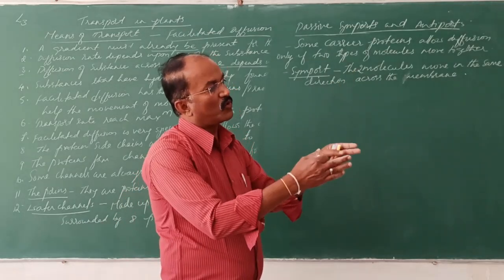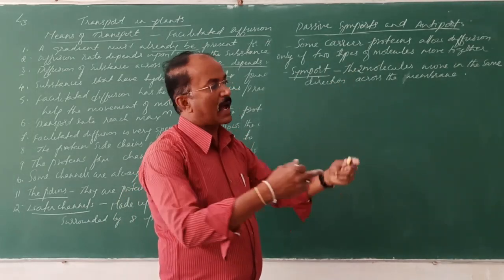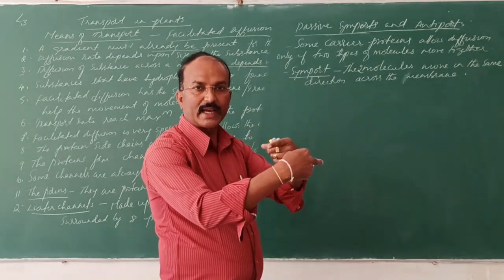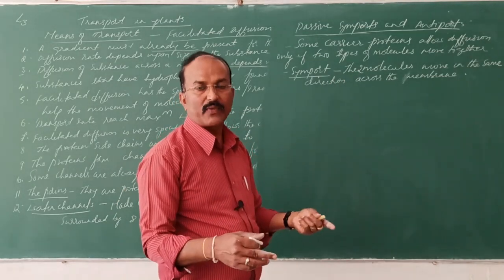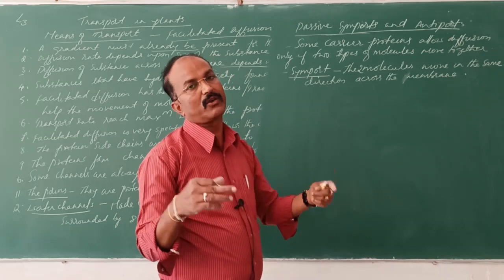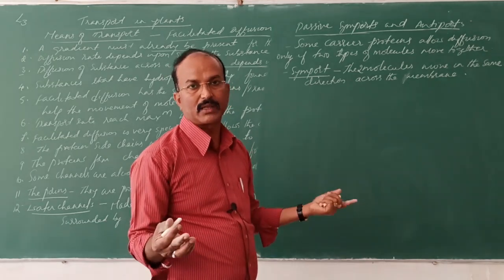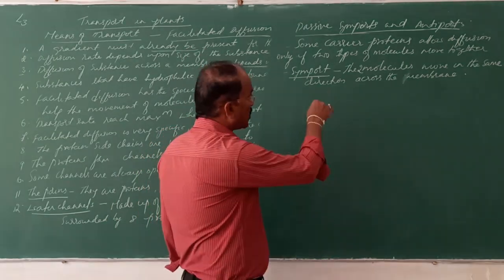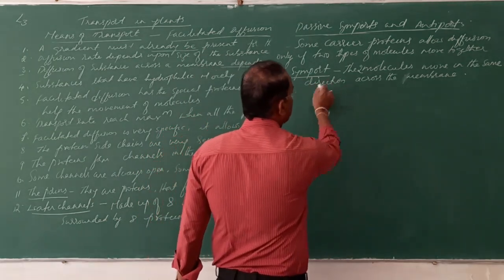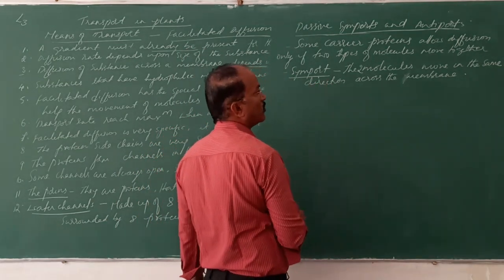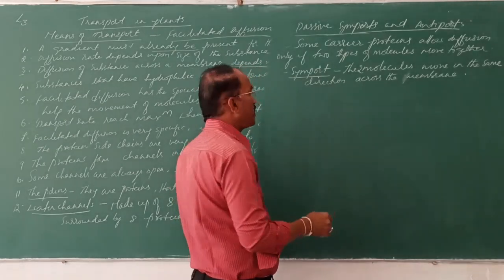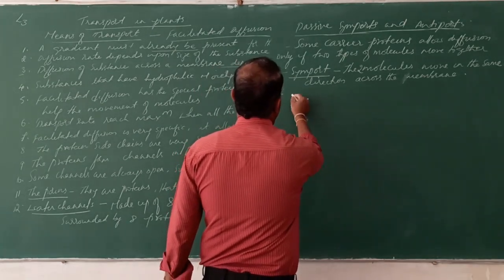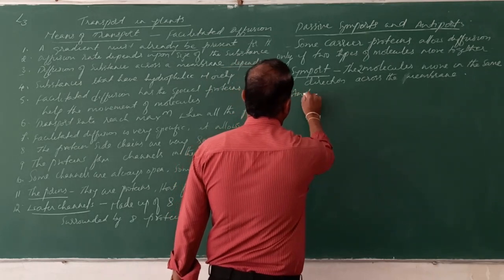Either they move together towards one side, or they move in opposite direction, or, independent of the other molecule, the molecules will move. Depending upon that, then only the carrier protein will allow. Then based on that we classify it into symport, when two molecules move in the same direction. Next, the antiport.